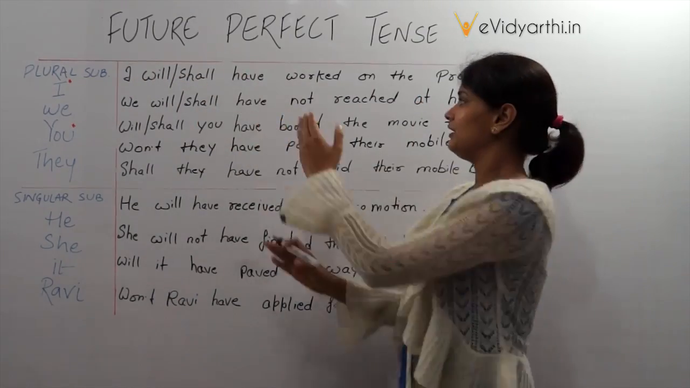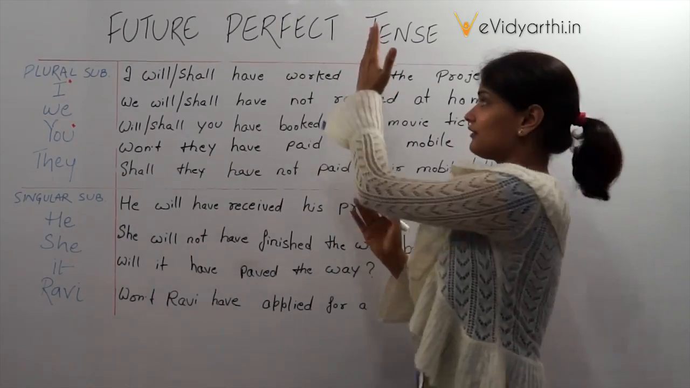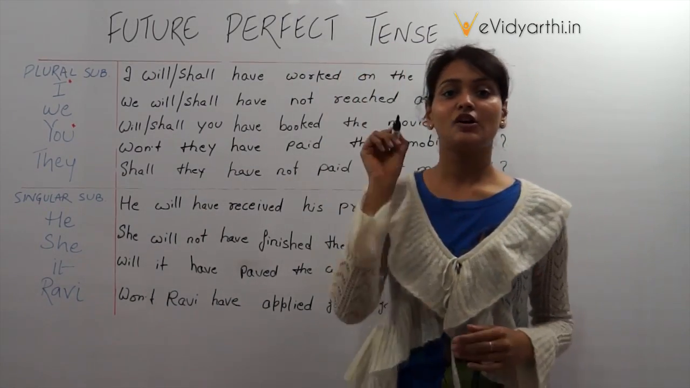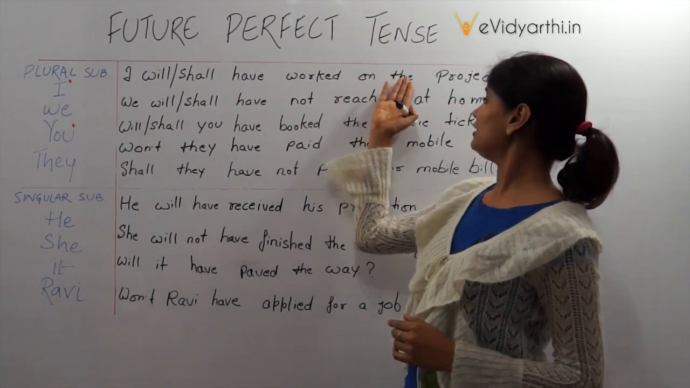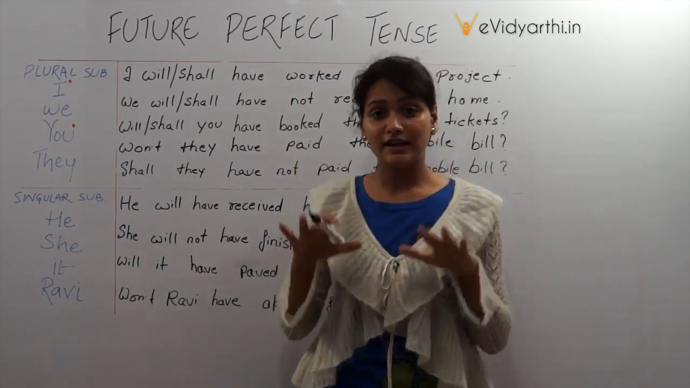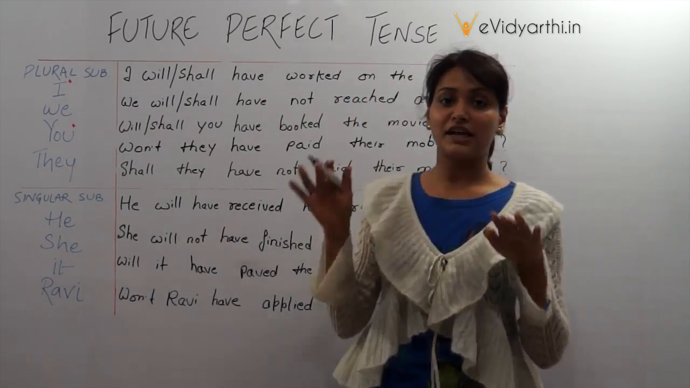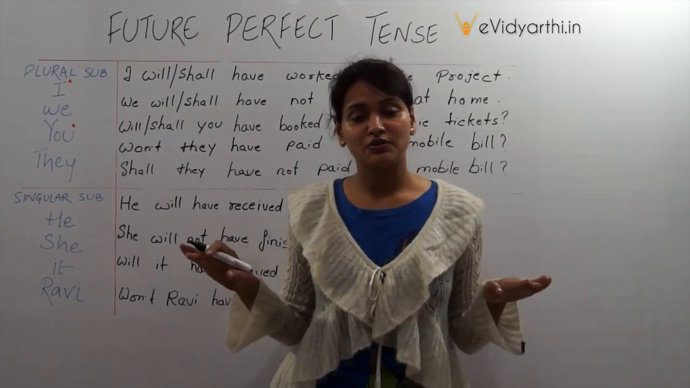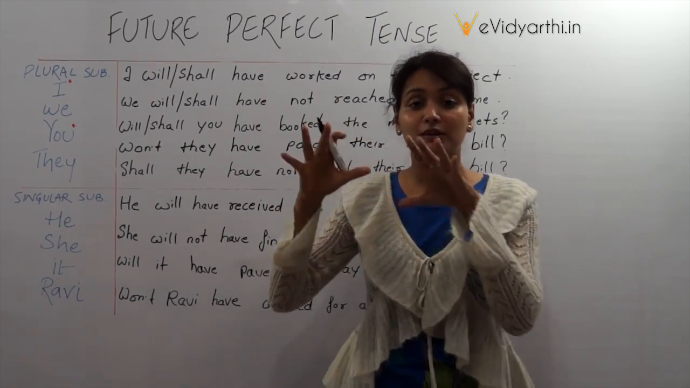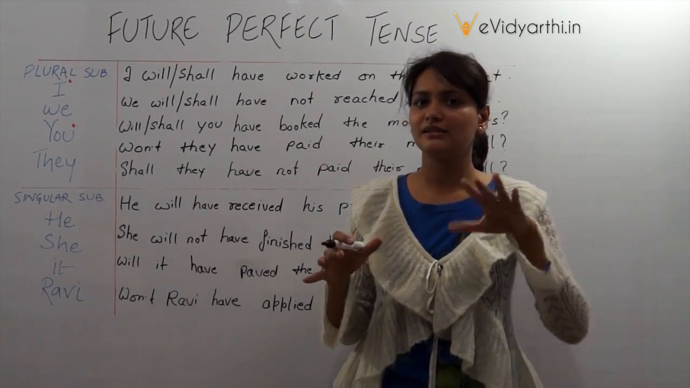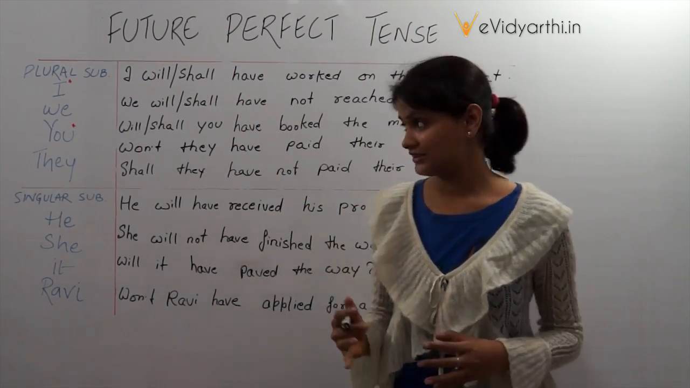I will have, then the third form of the action verb or main verb, worked. The rest of the sentence is the object. So, I will have worked on the project. Alright, there the probability or possibility of working on the project is not very much sure. मैं उस प्रोजेक्ट पर काम कर रहा हूँगा. So there the probability of working is quite not definite. That's why it is considered a future perfect tense.